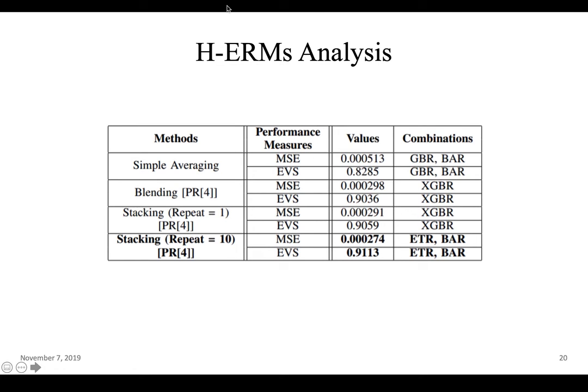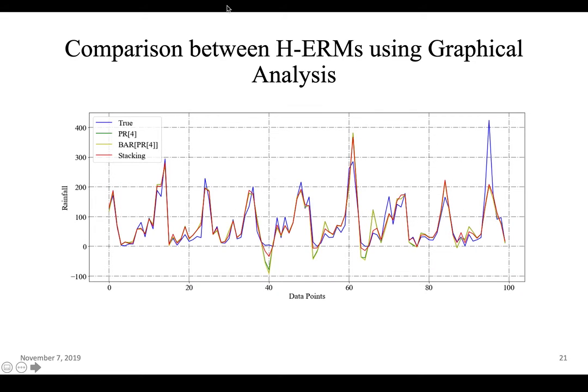Now, the best model from this table, that is stacking with repeat 10, where the models use polynomial regression degree 4, is then compared with the other best models. For the ensemble regression model, we have the best model as a bagging regression with the base estimator polynomial regression with degree 4, and from our previous paper the polynomial regression degree 4 and the true value.